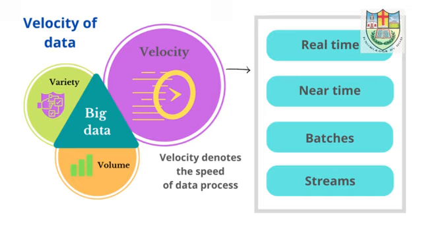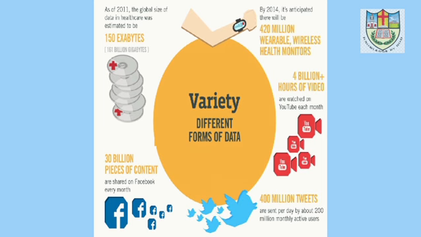The next topic is variety. Data comes in many forms such as structured, semi-structured and unstructured. An example of structured is databases. For semi-structured we can consider XML, and text, images and videos are examples of unstructured. Big data tools must be able to manage and process this diverse set of data formats.